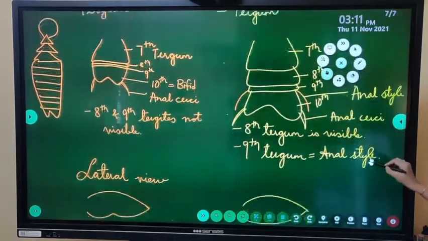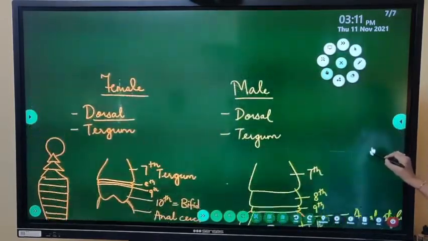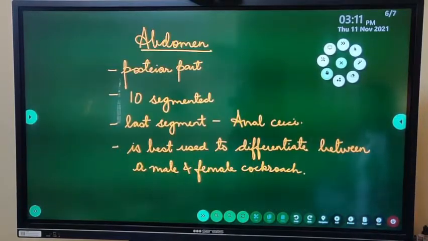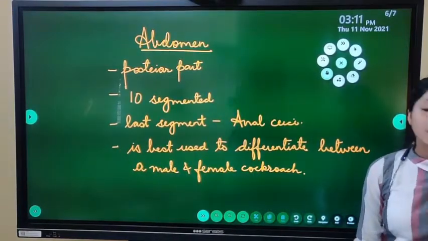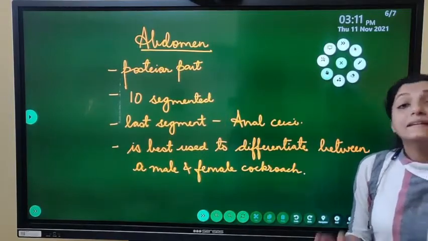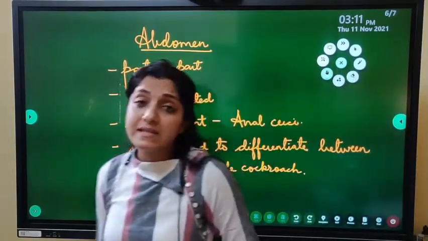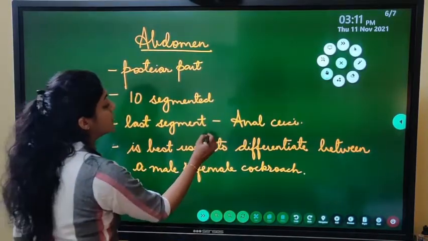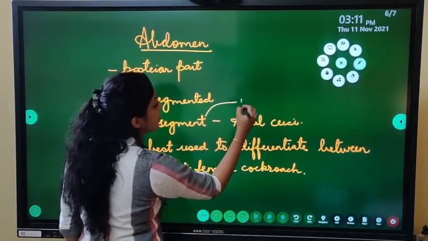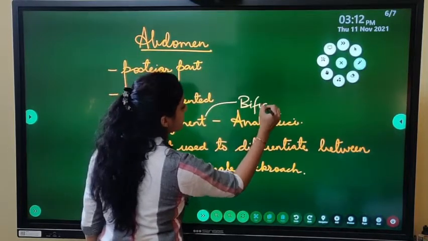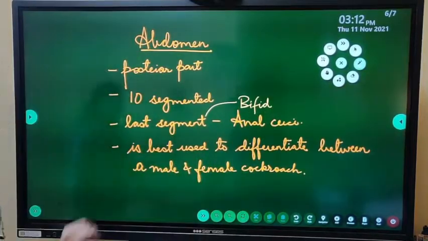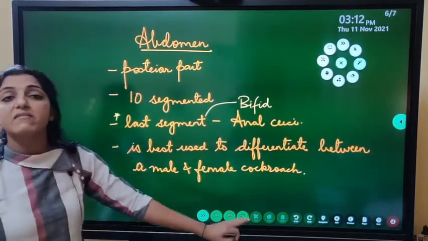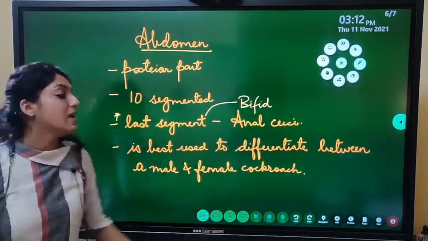We have seen that the abdomen, in case of the male and female, is going to be the most posterior part. It is 10 segmented. The last segment in both the males and the females is going to bear the anal cerci, and the last segment in both of them is going to be bifid. So this is not a difference. ये last segment वाला differences में count नहीं होगा. दोनों में bifid है, दोनों में anal cerci रहेंगे.